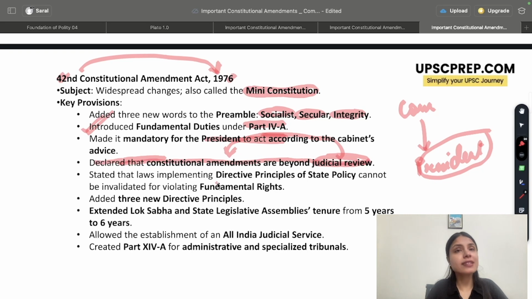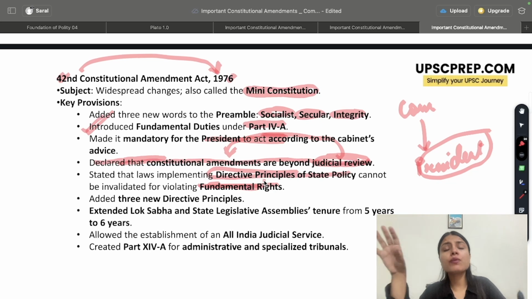Similarly, my dear students, it is stated that the laws implementing directive principles of state policy cannot be invalidated for violating fundamental rights. Meaning, if the government is trying to implement some provisions of the DPSP and in the process is violating fundamental rights, it is absolutely okay. It would not be considered a violation of the fundamental rights. So even if fundamental rights are violated and DPSPs are implemented, that is no problem at all. It will not be declared null and void.